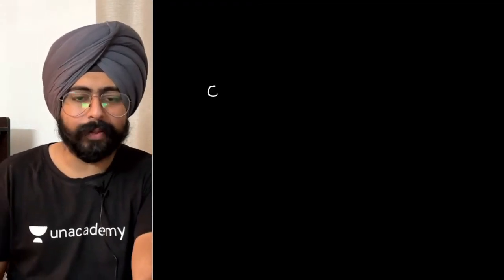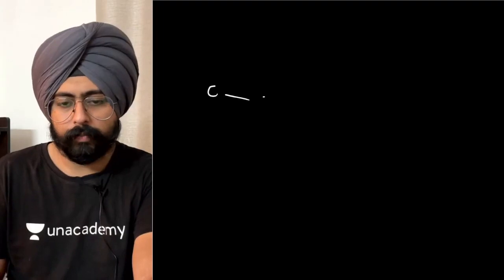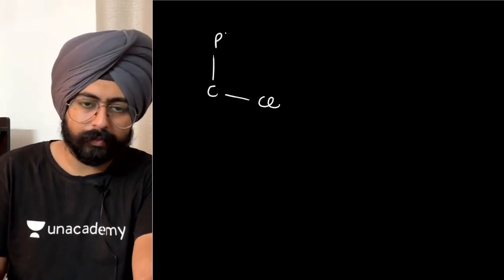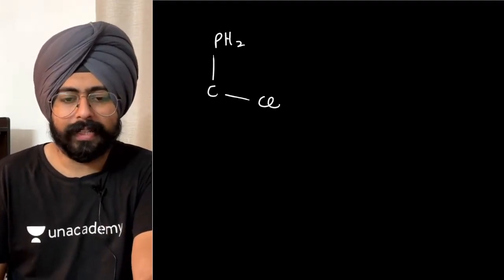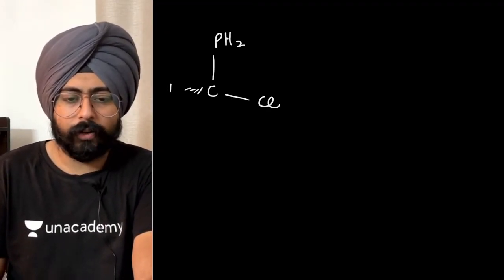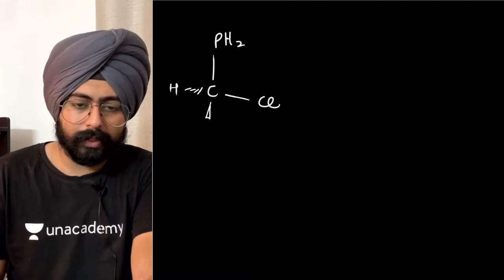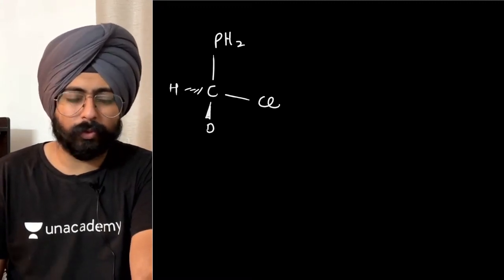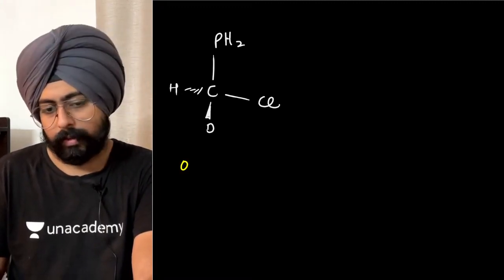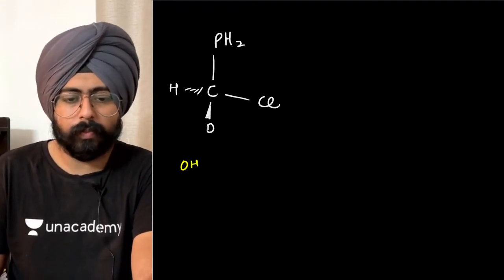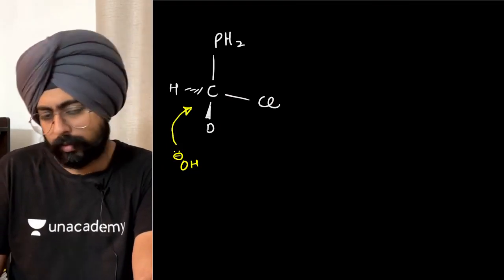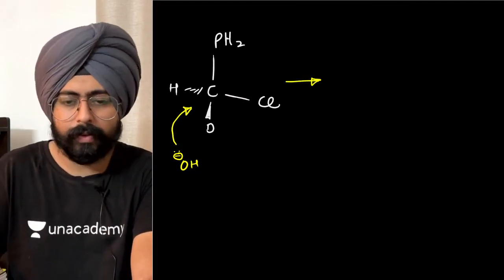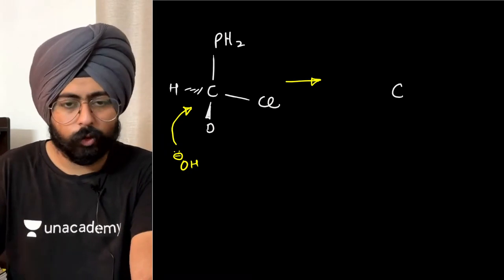So let's say there is a carbon over here already, and it's got a chlorine and a phosphorus on it. Instead of a nitrogen, a phosphorus. There is a hydrogen and there is a deuterium. You could put a CH3 over here as well. Deuterium, D, is what? The higher isotope of hydrogen. Theoretical. Put the oxygen. Then there's a carbon. You know what to do.